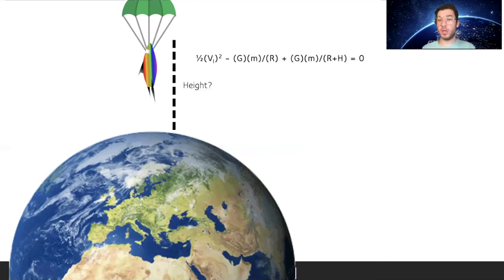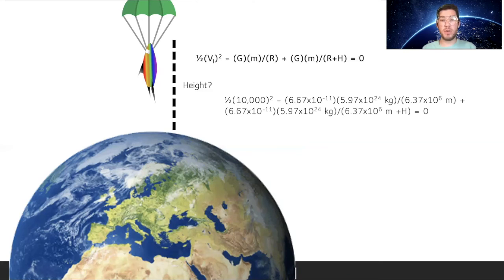With that equation, we're still looking for the height. We have all those constants except for our height.